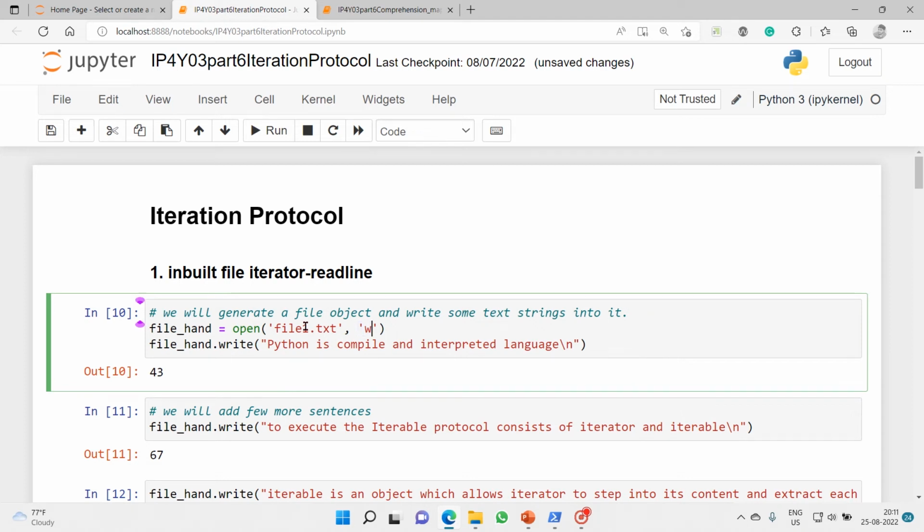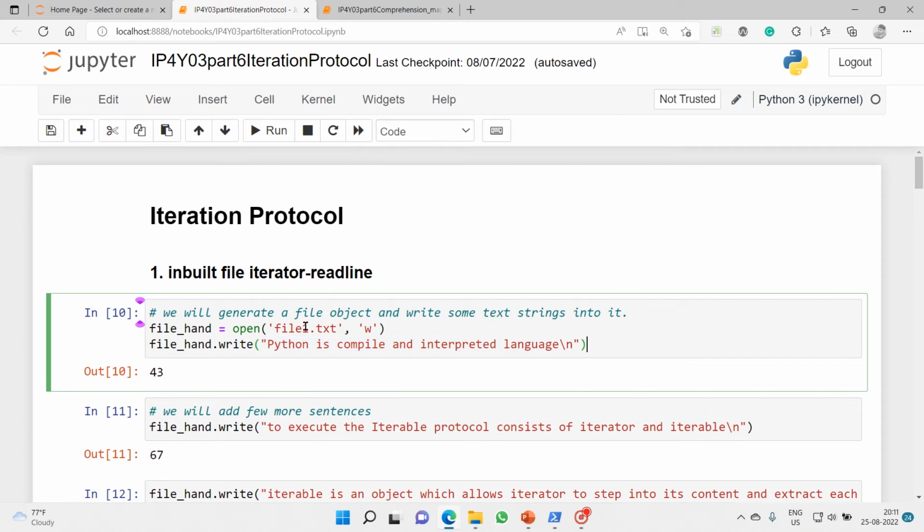The processing mode is W, which is write, and this is the file handle I use to handle that file. I have used the dot write method to insert some text strings into our file.